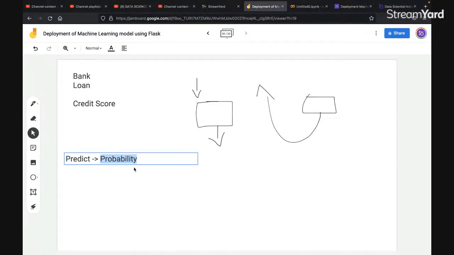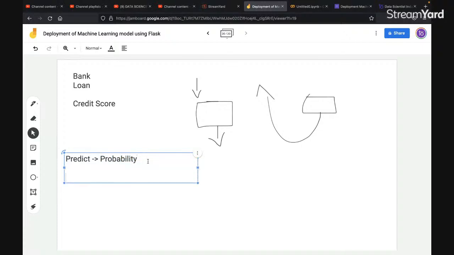So when we talk about probability, probability gives you an estimation of the chances of a particular event occurring or not, whether that event will happen or not. Probability will never give you 100% surety. Probability doesn't mean that I am providing you 100% surety that this will occur only. Probability will tell you a chance.